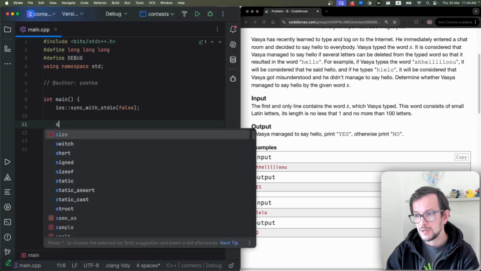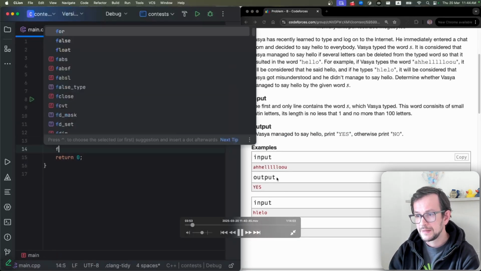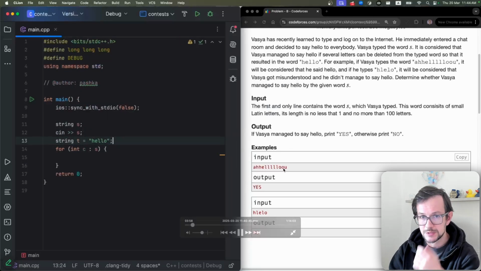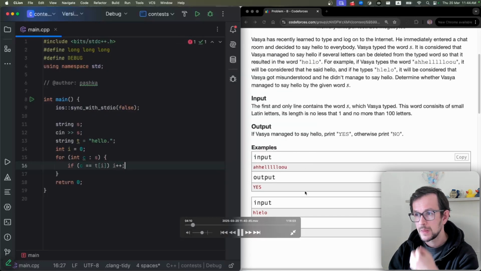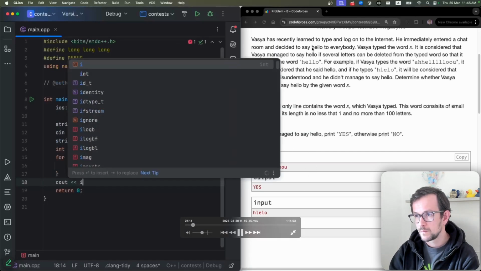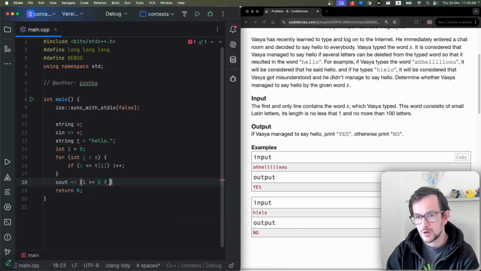Problem B is actually a pretty classical problem. You need to find a subsequence in a given sequence. And in this case, you have a string, and you need to find a subsequence of letters which forms the string hello. And again, if you never saw this problem before, you can do it using a greedy approach.